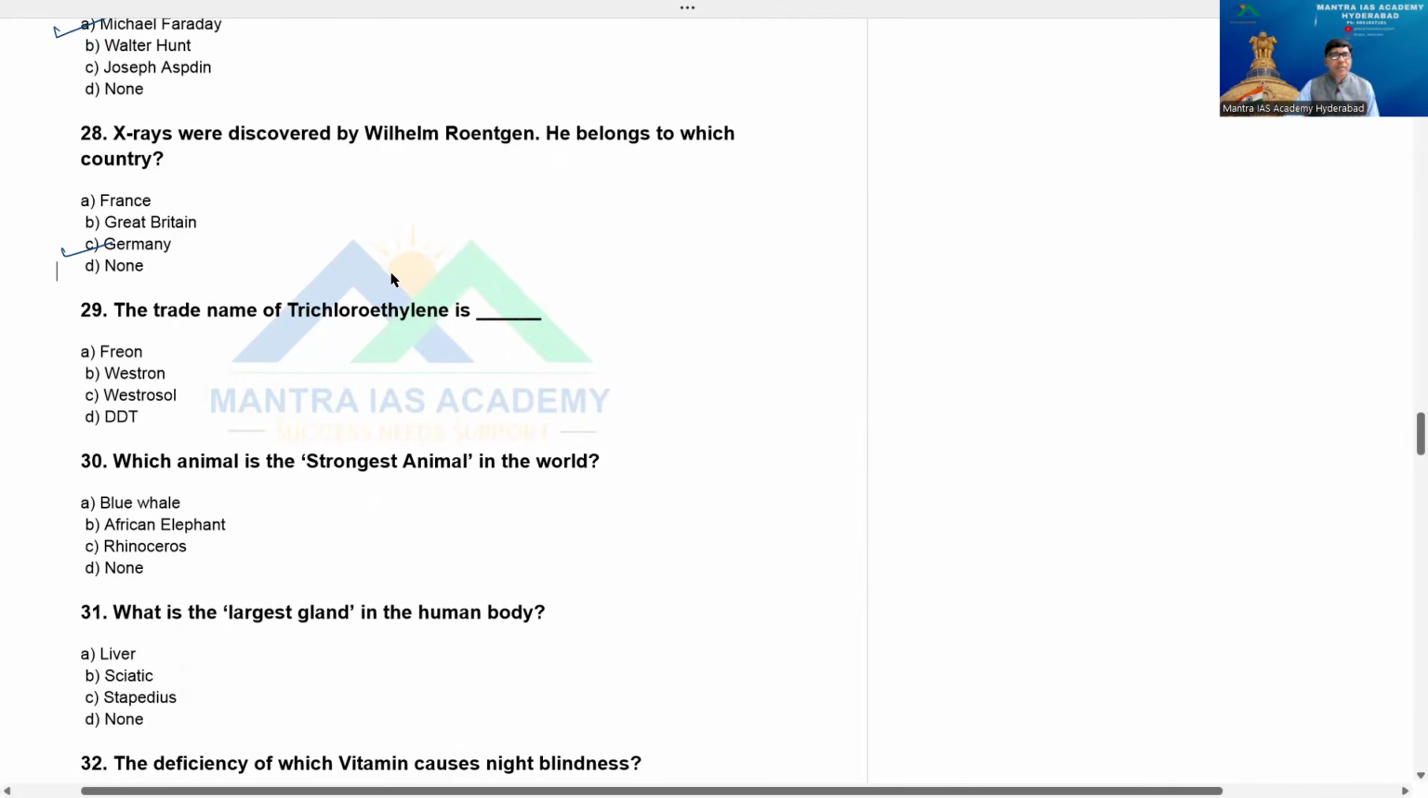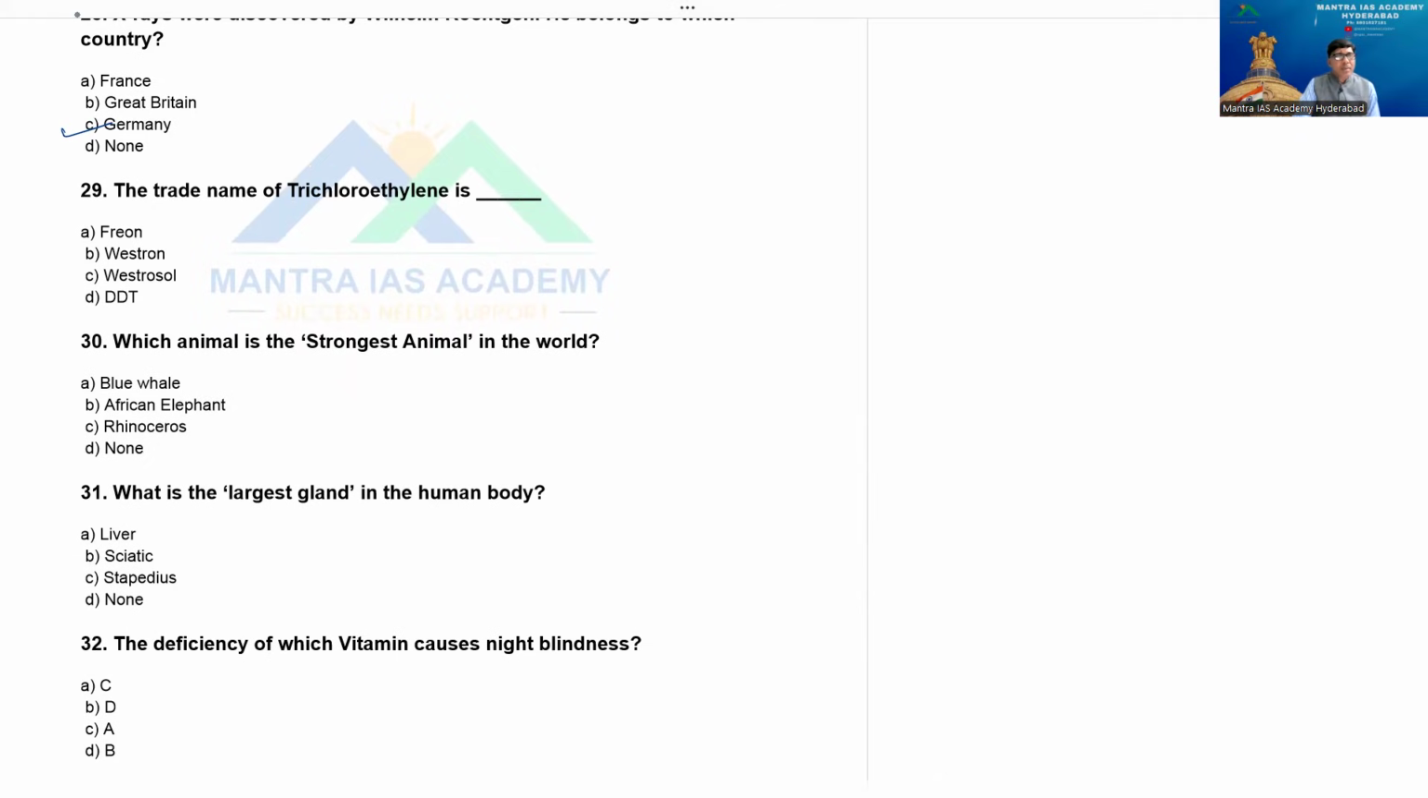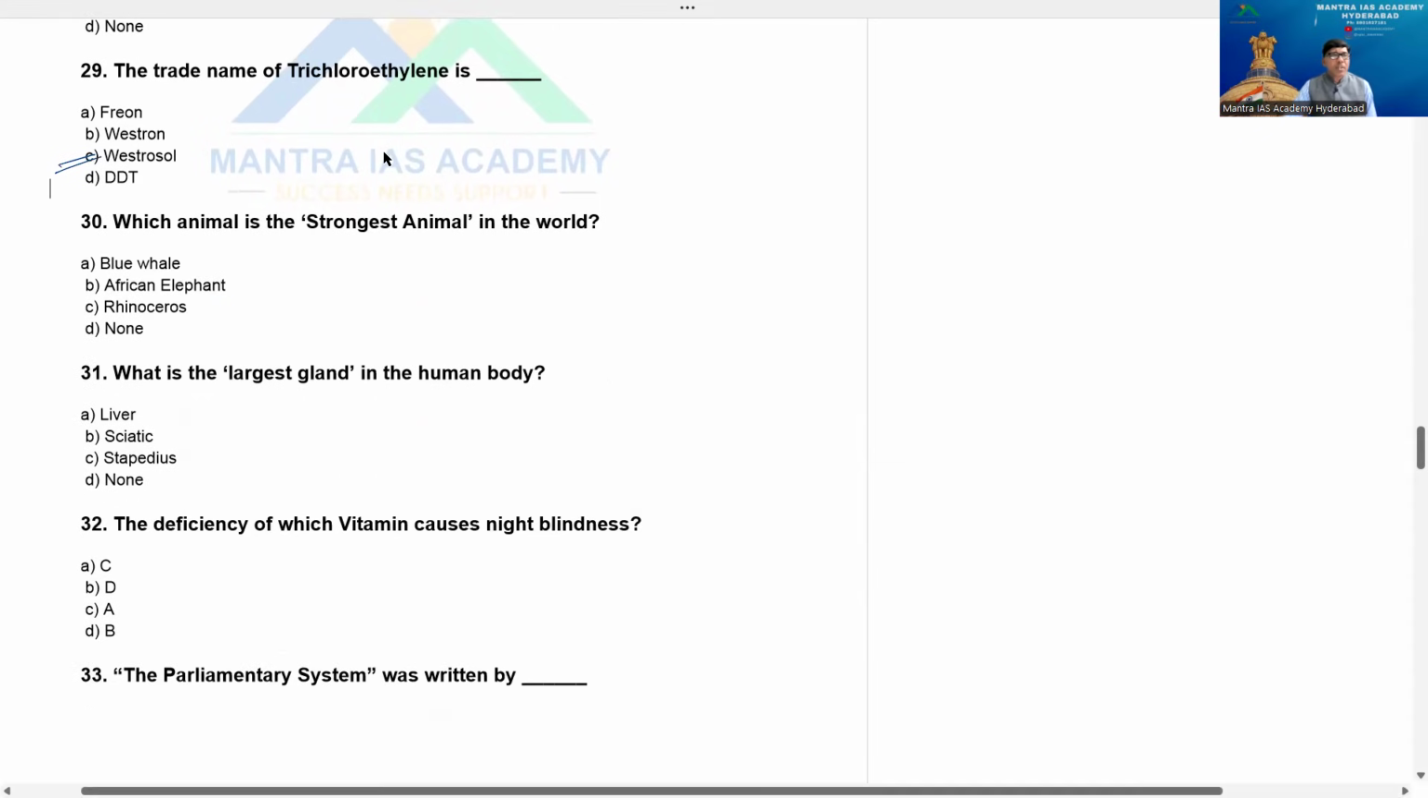Then go to question number 29. The trade name of trichloroethylene is... That's a very wonderful question. Trilene is the answer for this one. It's a chemical point. You just go through this one, and you will get an idea about it.